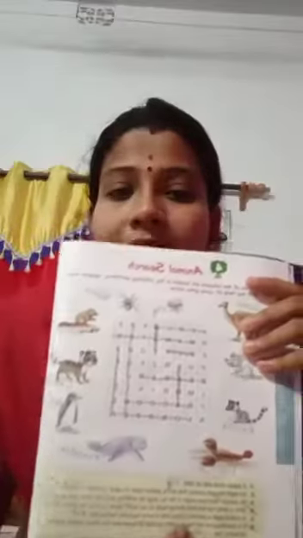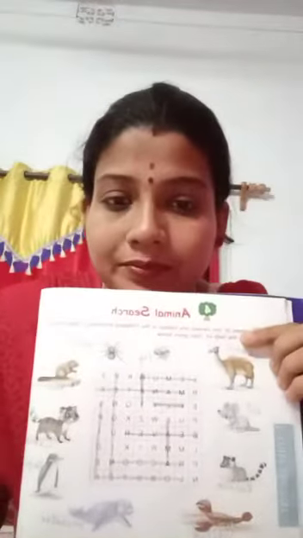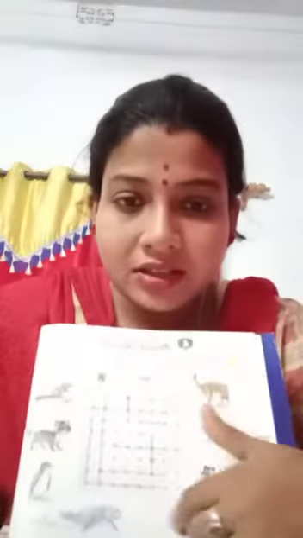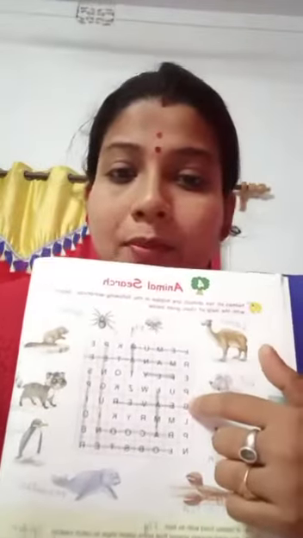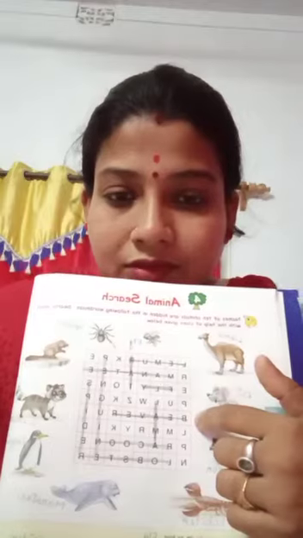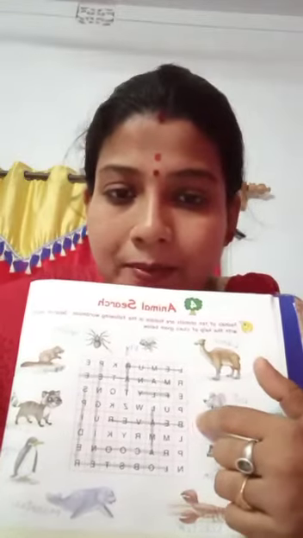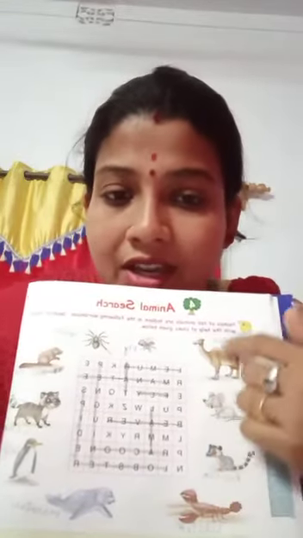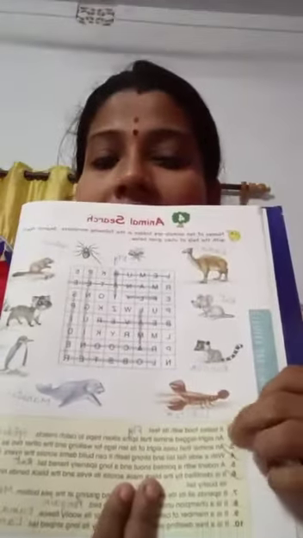In this page you have seen so many animals are there, and in the middle there is a puzzle box. You have to identify the name of the animals after reading these clues.